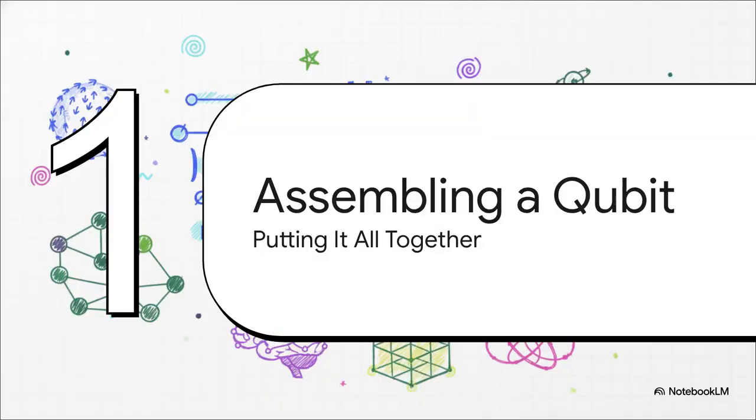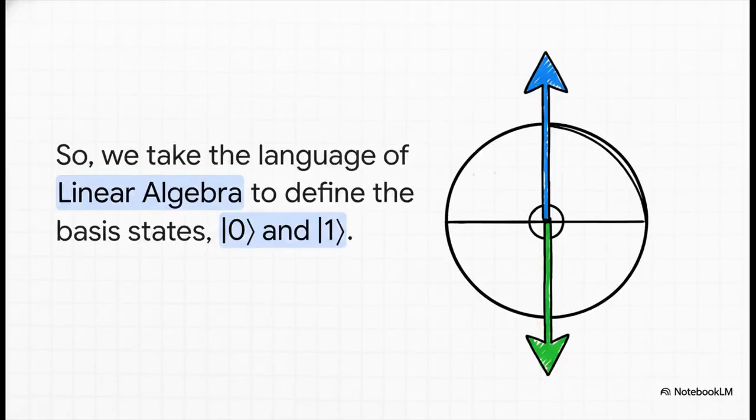So we have all the pieces on the table. We've got the language, the rules for uncertainty, and the learning engine. Now for the finale. Let's put all the concepts from our 4-week blueprint together and see what we've actually built. First, we use the language. Linear algebra lets us define our basic building blocks, these fundamental states of 0 and 1.